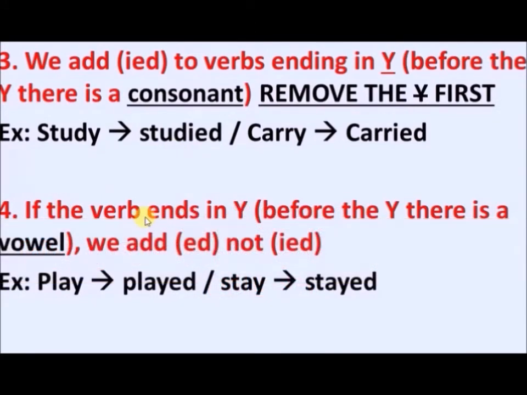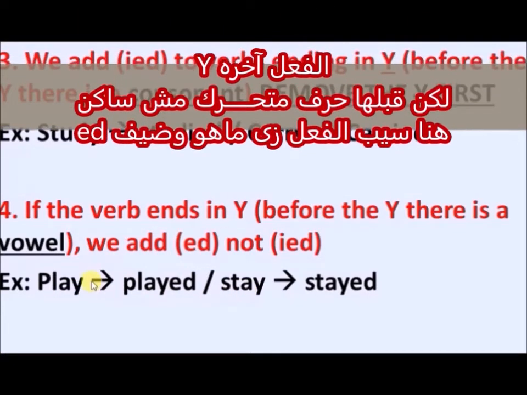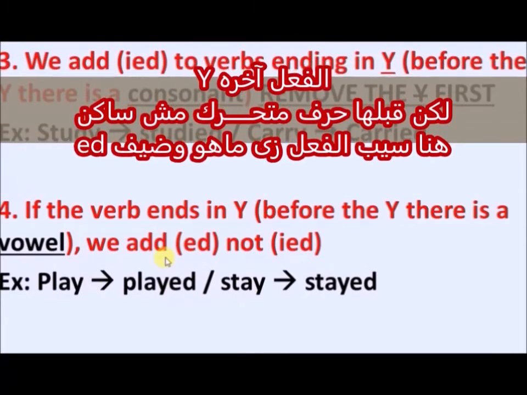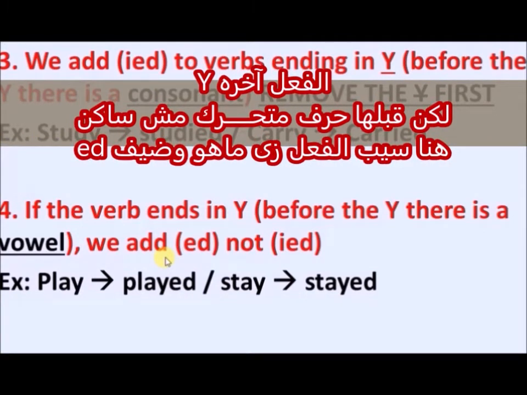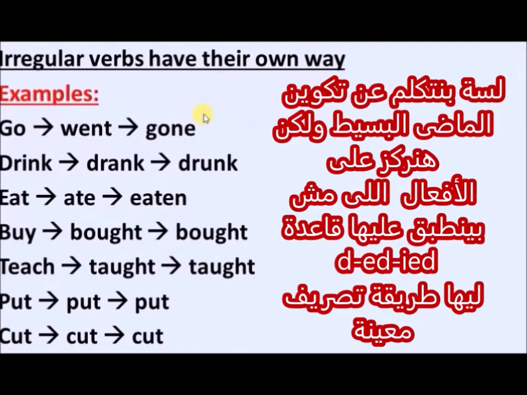In number 4, we are still speaking about the verbs that end in y, but before the y there is a vowel, not a consonant. In this case, we don't have to remove the y, and we are going to add ed, not ied, like play, played, stay, stayed.